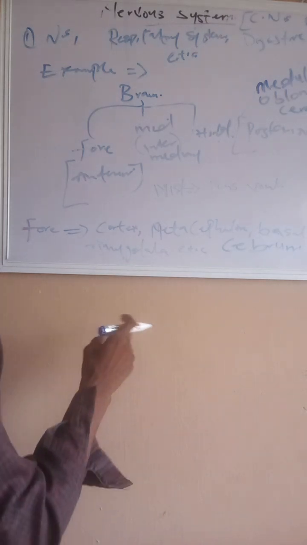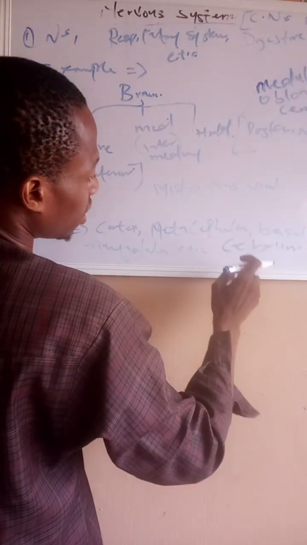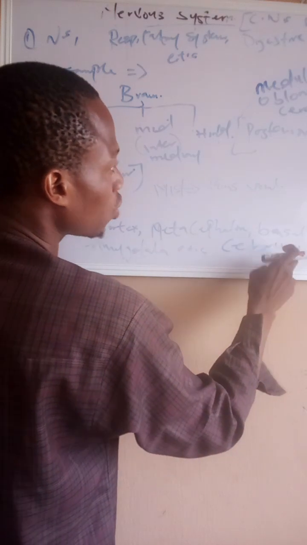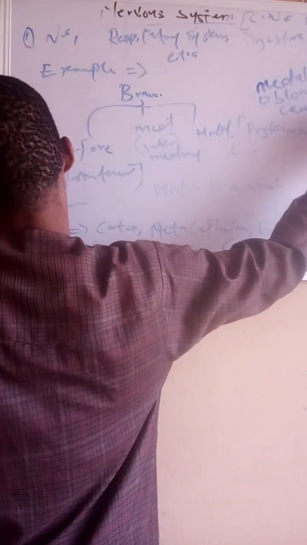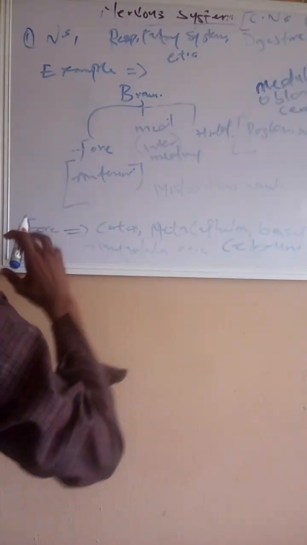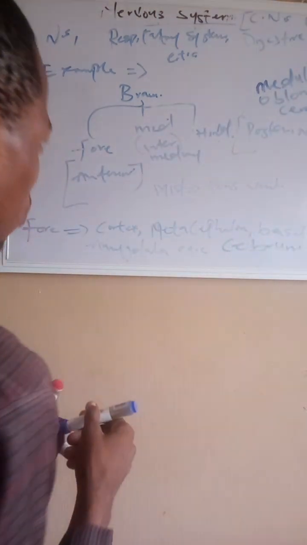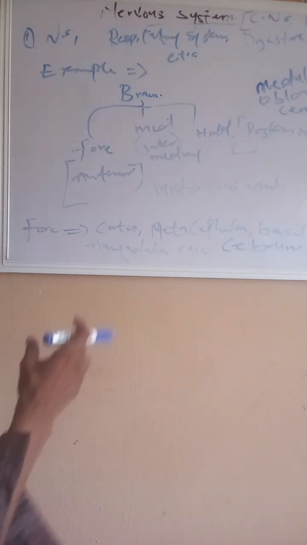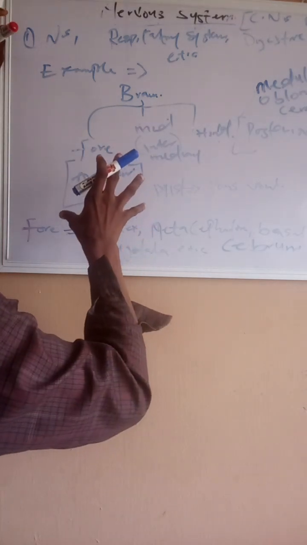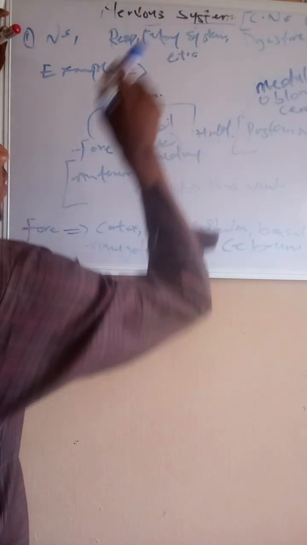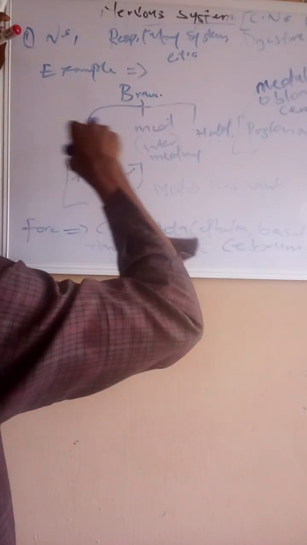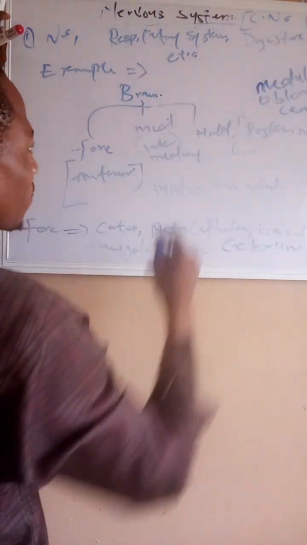So that's just the difference between the cerebrum and the cerebellum. This one is cerebrum, while this one is cerebellum. So we have taken the brain aspect of the central nervous system.